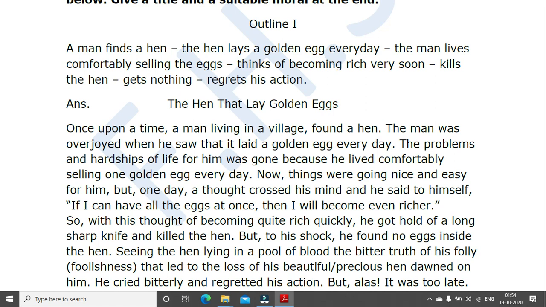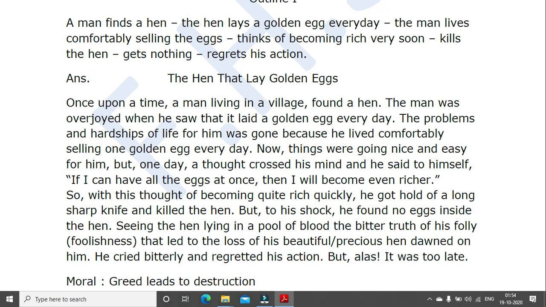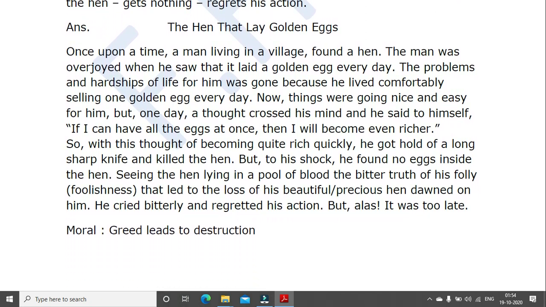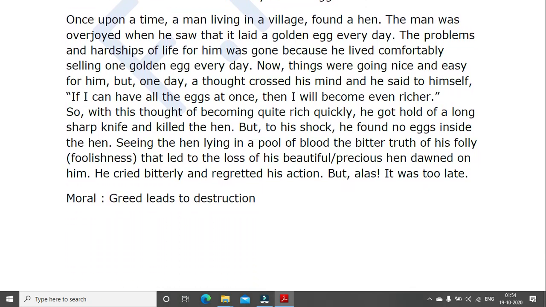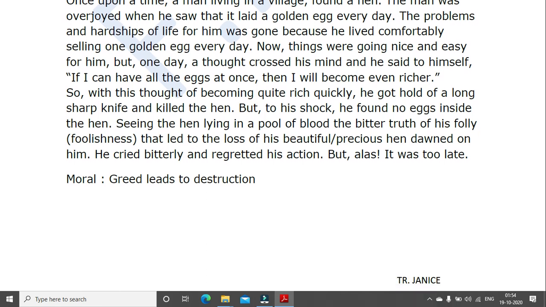But to his shock, he found no eggs inside the hen. Seeing the hen lying in a pool of blood, the bitter truth of his folly. Now, folly means foolishness. So, when you are writing, you can use the word foolishness or you can use the word folly. Now what's the difference between these two words? If you see foolishness is a very common word.